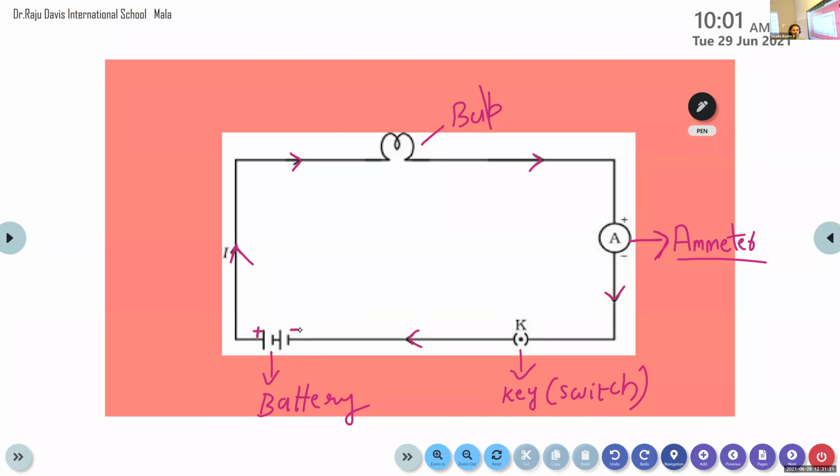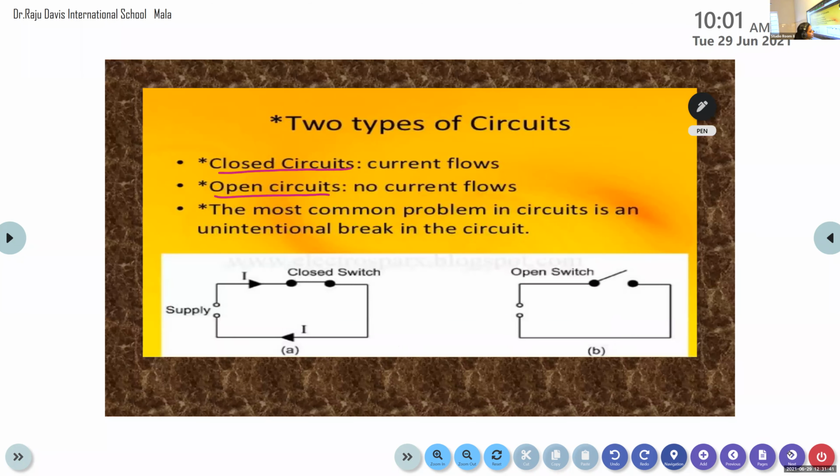We know that electrons are negatively charged particles and they flow from the negative terminal to the positive terminal. But the direction of the current is taken as just opposite to that of the electron, that is from positive to negative. This is the conventional direction of the current.